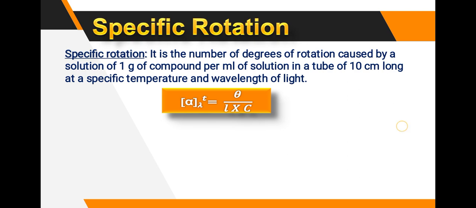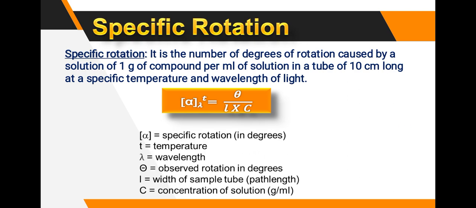C is the concentration. Alpha is the specific rotation in degrees, T is the temperature, lambda is the wavelength. Here theta is the observed rotation in degrees, then the path length is also there, and C is the concentration of the solution. This is all about specific rotation.